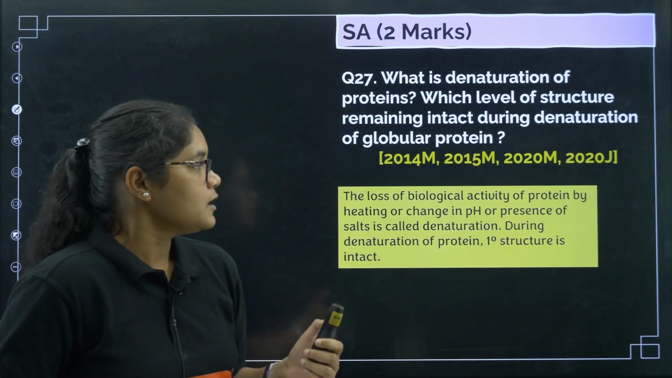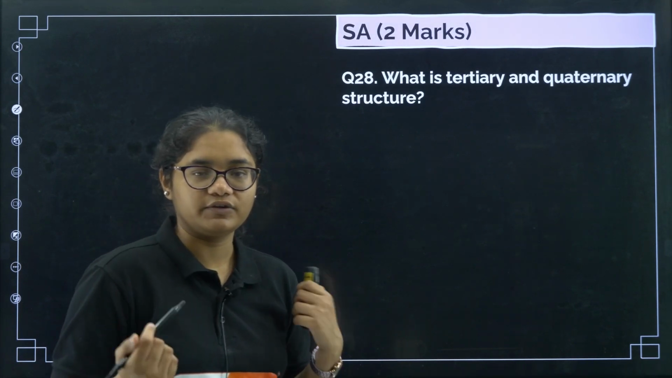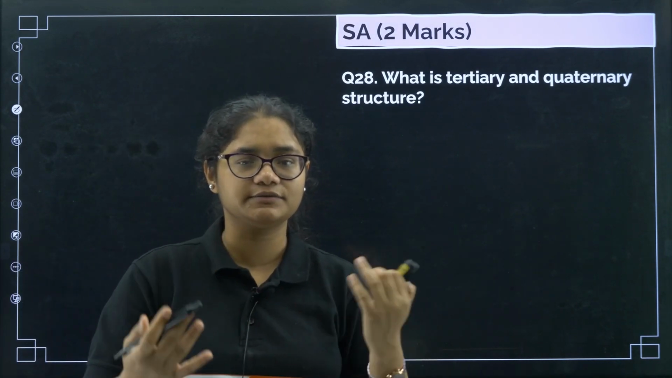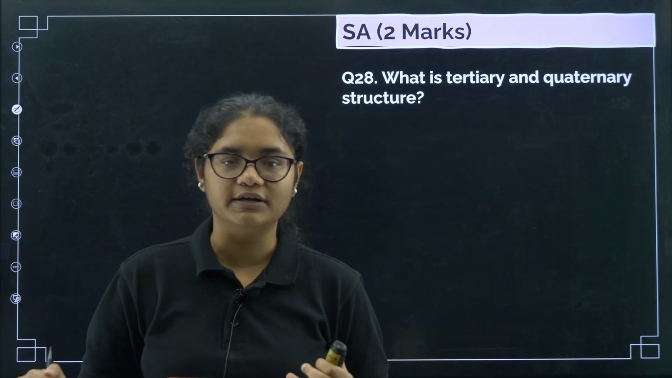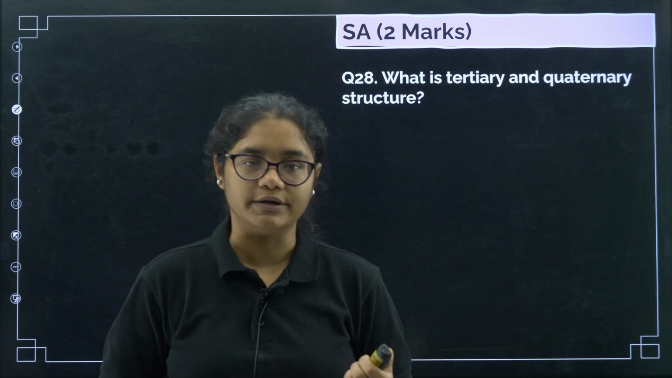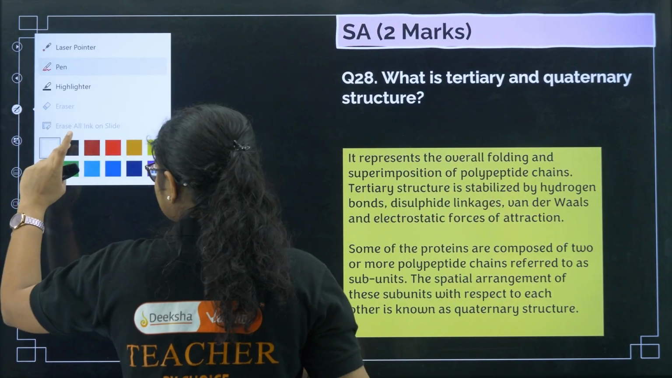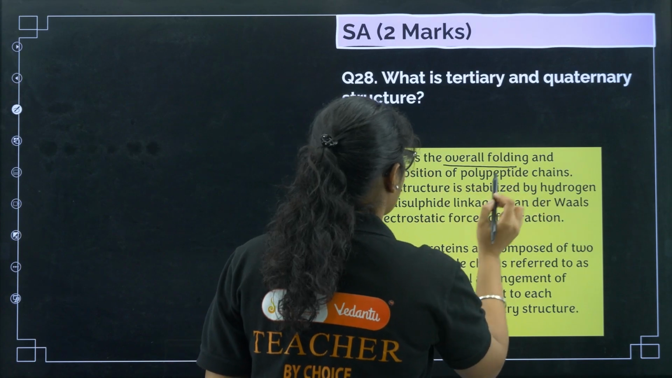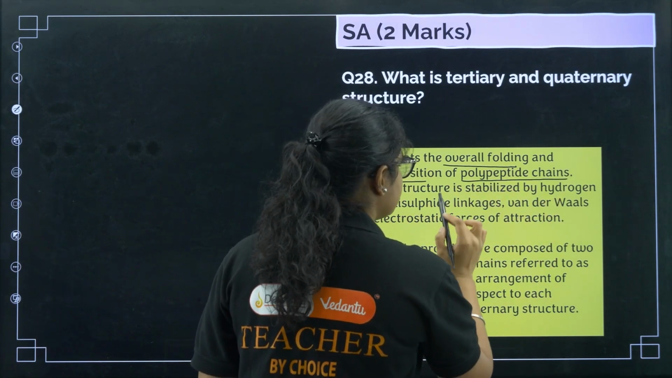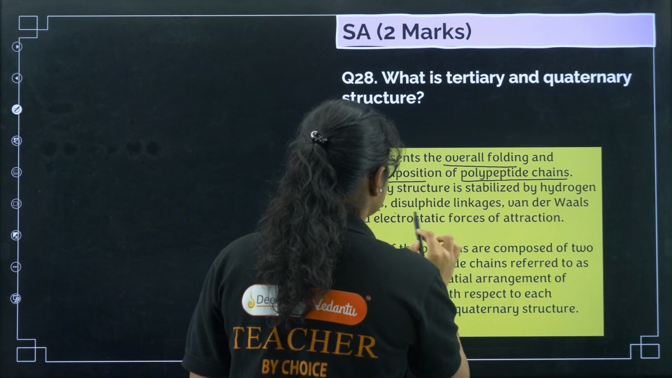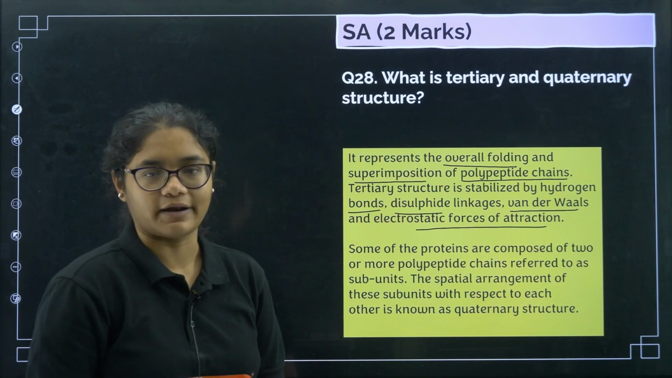Okay, next question number 28, what is tertiary and quaternary structure? So if you see, when the primary structure folds it gives you secondary structure, further folding will give you tertiary structure, and then quaternary structure. Tertiary structure represents the overall folding and superimposition of the polypeptide chains. Tertiary structure is stabilized by hydrogen bonds, disulfide linkages, van der Waals forces and electrostatic forces of attraction.